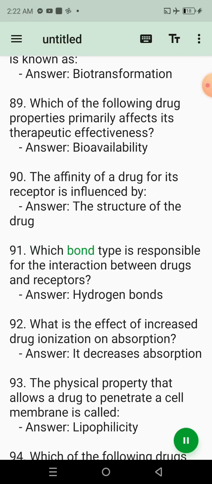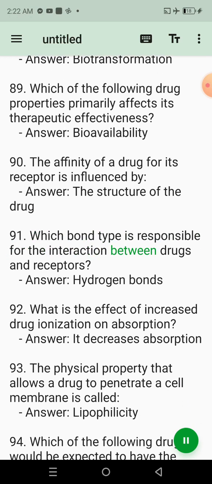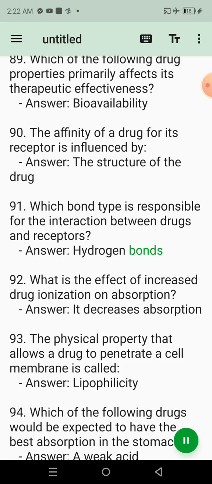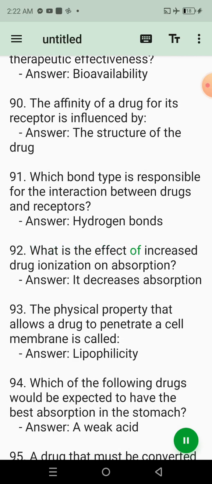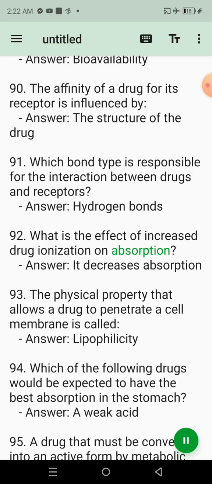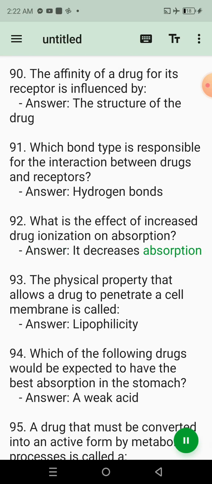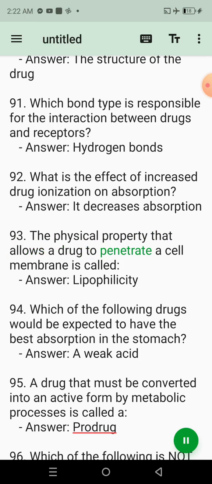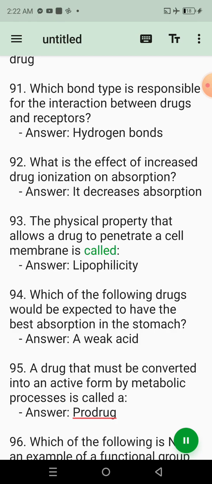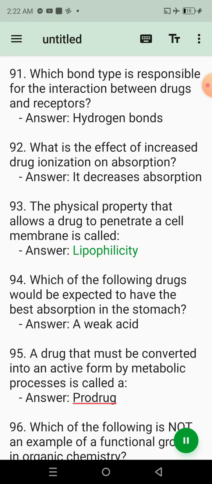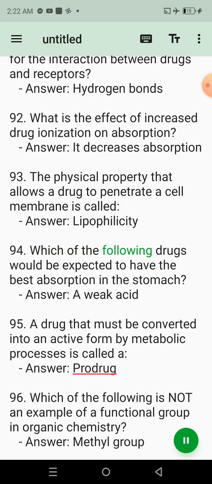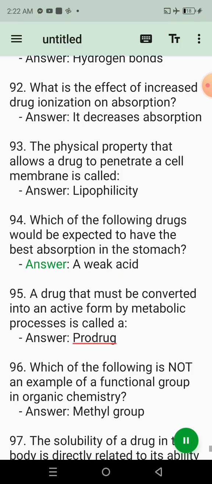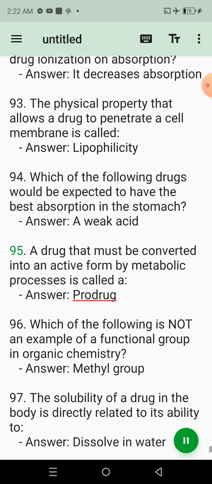91. Which bond type is responsible for the interaction between drugs and receptors? Answer: hydrogen bonds. 92. What is the effect of increased drug ionization on absorption? Answer: it decreases absorption. 93. The physical property that allows a drug to penetrate a cell membrane is called. Answer: lipophilicity. 94. Which of the following drugs would be expected to have the best absorption in the stomach? Answer: a weak acid.